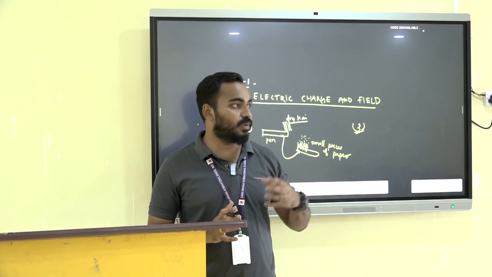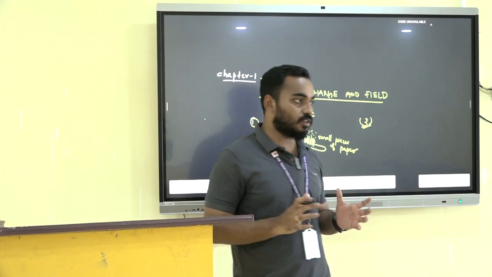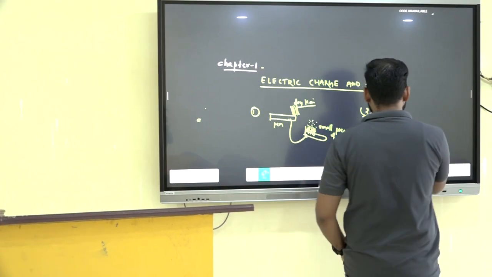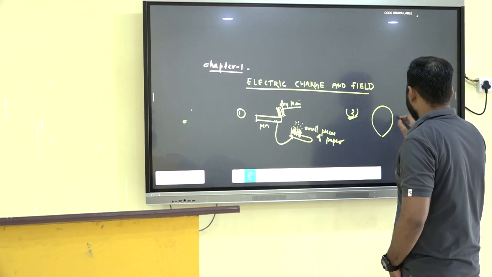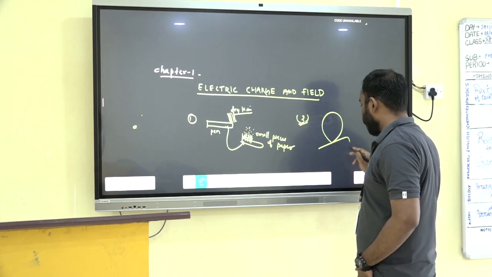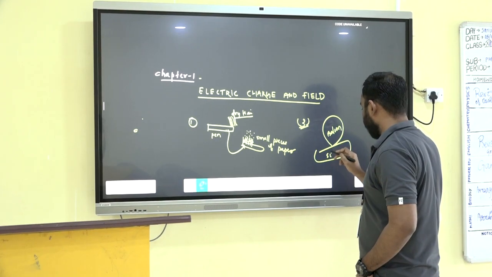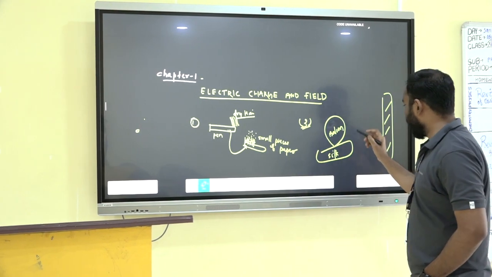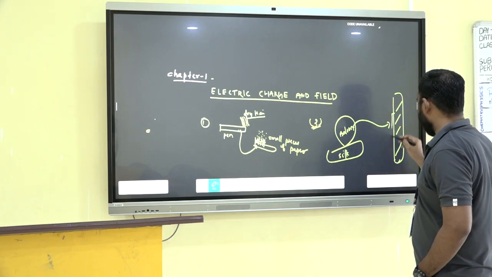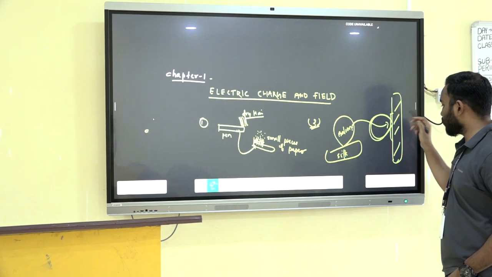After rubbing, we bring the balloon to the wall and make contact with the wall. For some time this balloon will stick to the wall, not for a longer time.